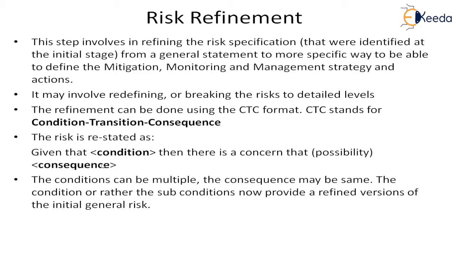So first is the condition, then there is a concern, and this concern will have a particular possibility. It is not a definite thing, but a possibility that this concern will come, and that concern will have a consequence, a result.